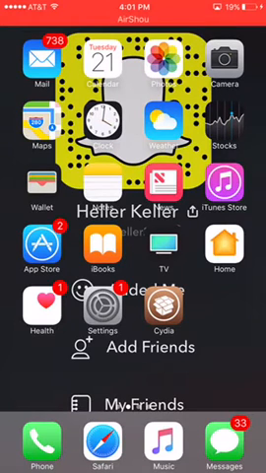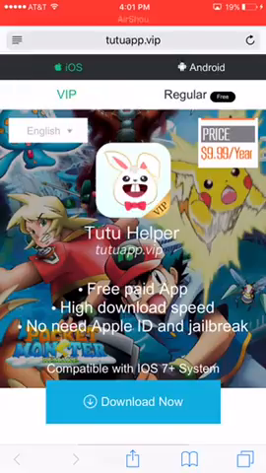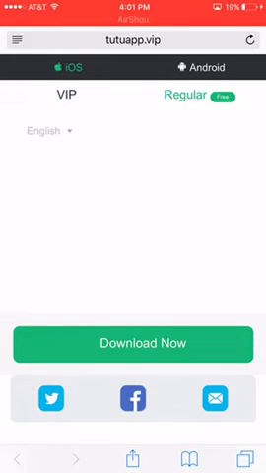You're going to want to click on the link that I have provided down in the description for you. It'll bring you directly to this page right here. Do you see the third button to the right? It should look like a little Safari icon. If you're going to this from YouTube, just click the Safari icon. But that's fine. So just go to regular and then hit download now.